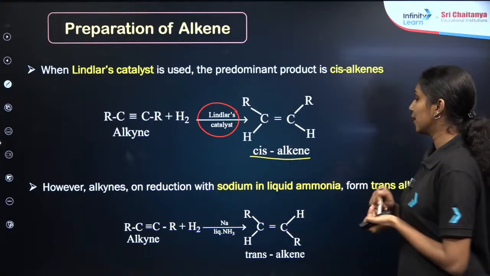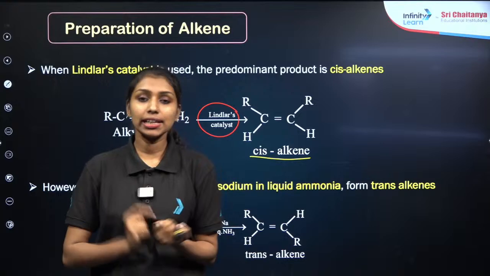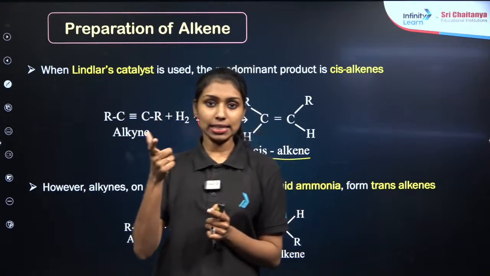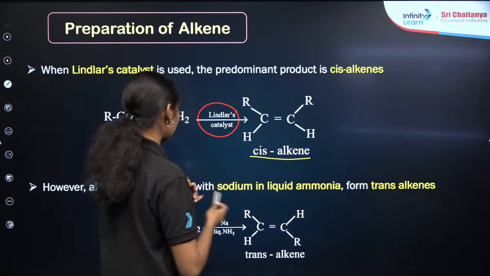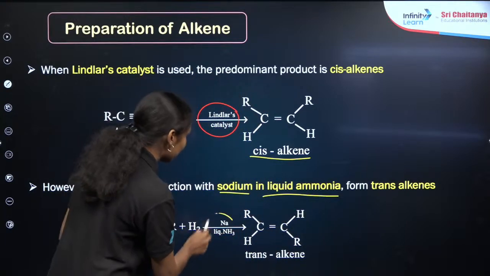Okay, fine. Then, what is our next condition? We have to prepare trans alkene. So I am changing the Lindlar catalyst. Then I am using sodium in liquid ammonia. What I am observing? I will get the trans alkene.